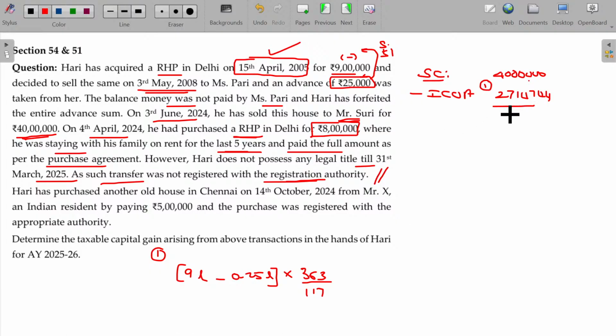Then your long-term capital gain in this case being 12 lakhs 85,256, minus section 54 benefit. A new house purchased for 8 lakhs can be subtracted.